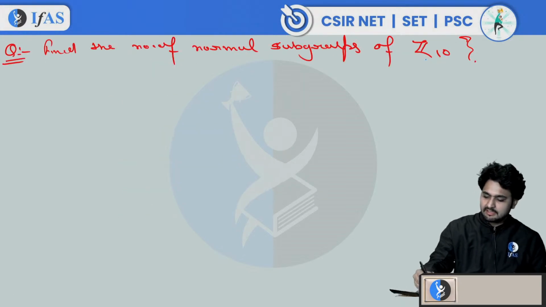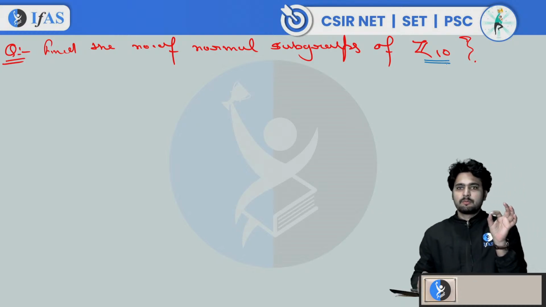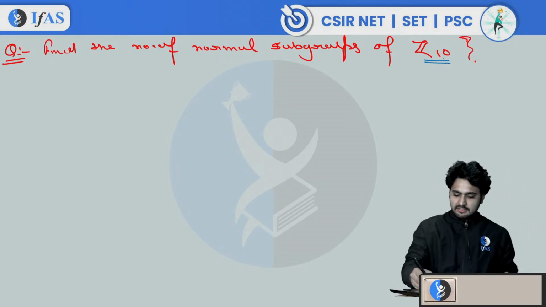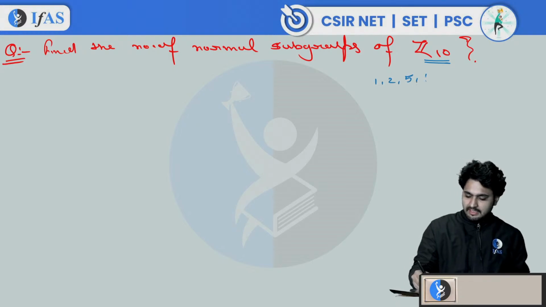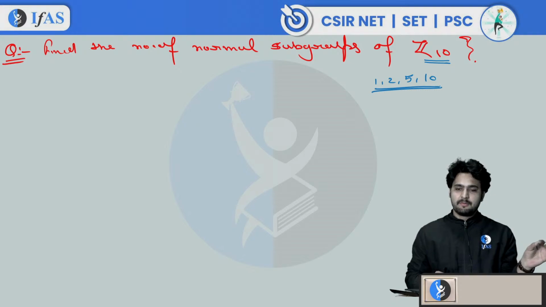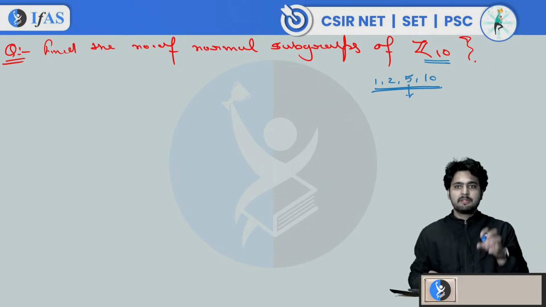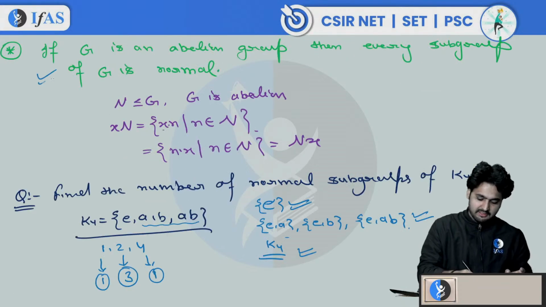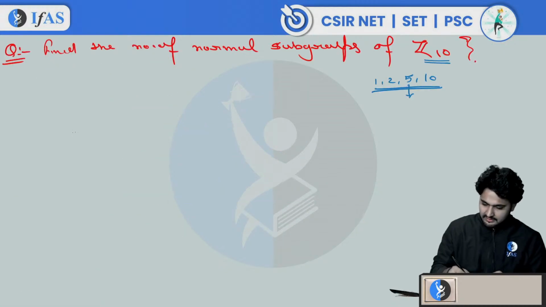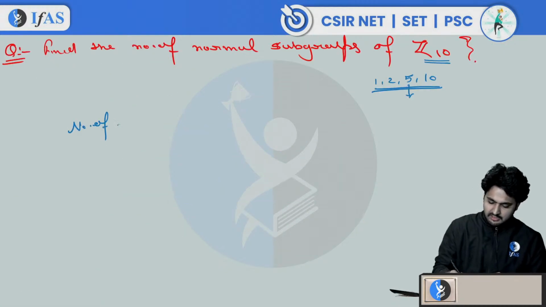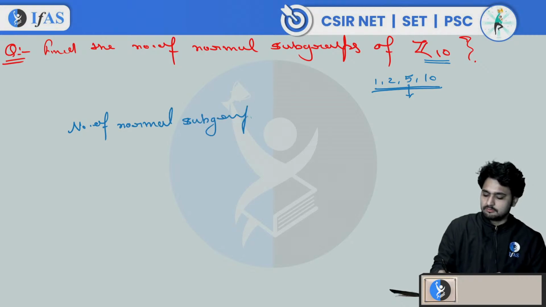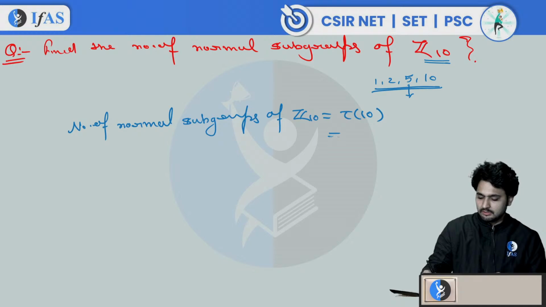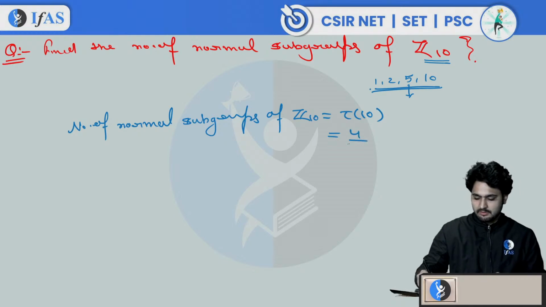In a cyclic group of order 10, every subgroup is unique of its order, right? 10 has divisors 1, 2, 5 and 10. For each divisor, there is a unique subgroup. If you look at a subgroup of order 5, it will be unique inside Z10, so it is also normal. So the number of normal subgroups of Z10 is equal to tau 10, which is the number of divisors, which is 4. So the answer is 4.